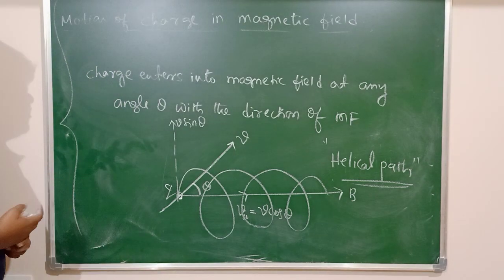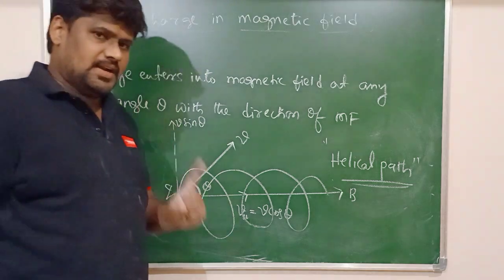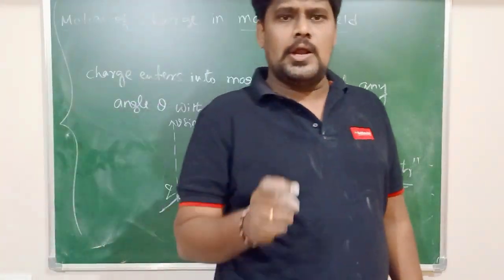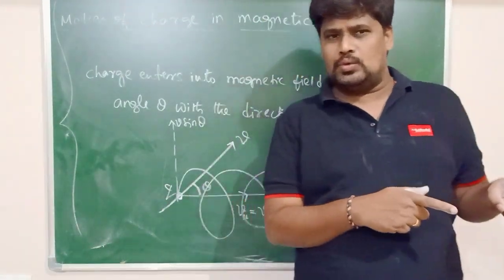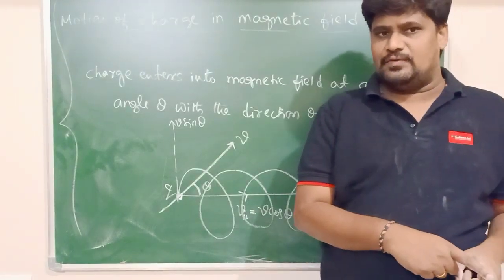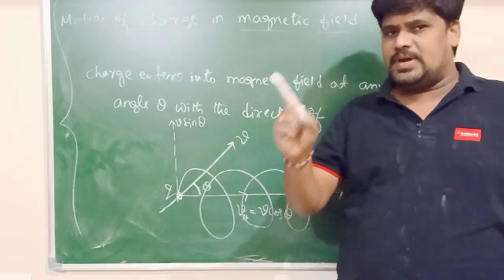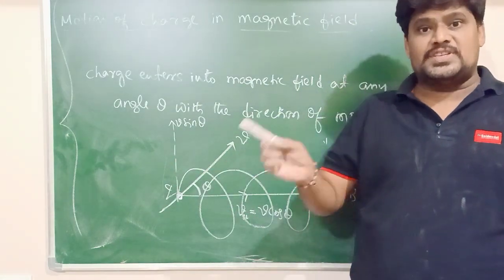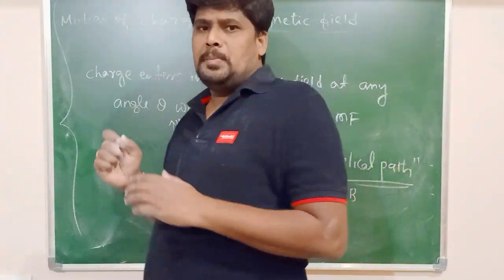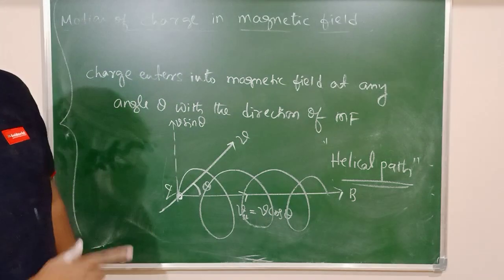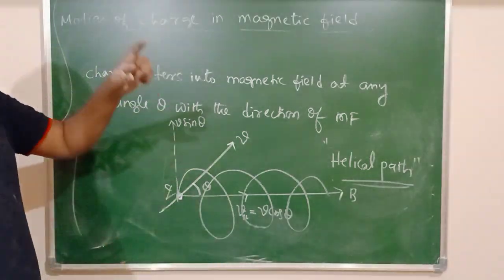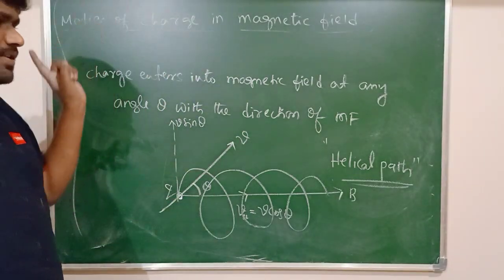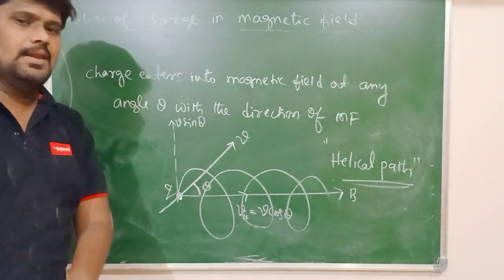So tell me, what is the nature of the motion of a charged particle? If a charged particle enters parallel or anti-parallel to the direction of the magnetic field, the path taken by the charged particle is linear. If it enters perpendicular to the direction of the magnetic field, then the path traced is a circle.